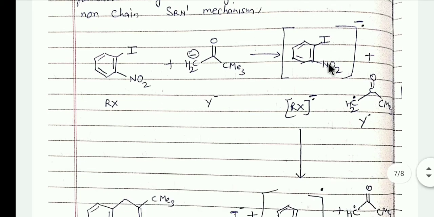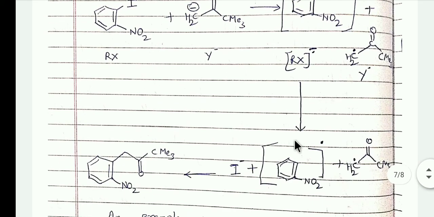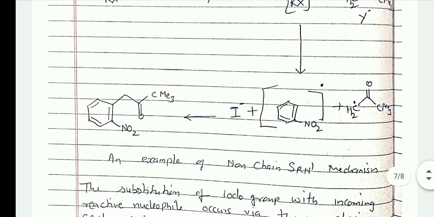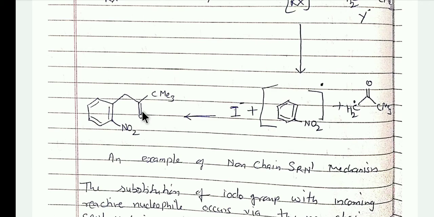This anion radical gives the radical of this type, and the iodine is liberated as iodide ion. This radical and this radical react with each other and finally form the nucleophilic substituted product.